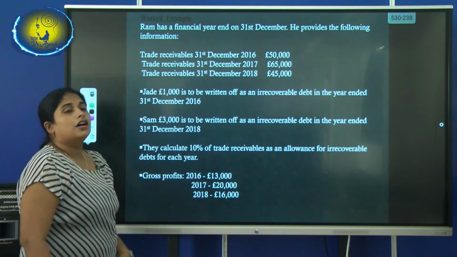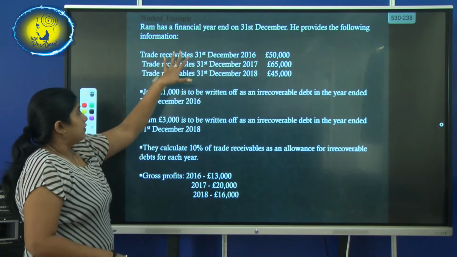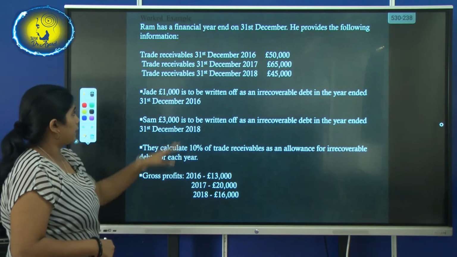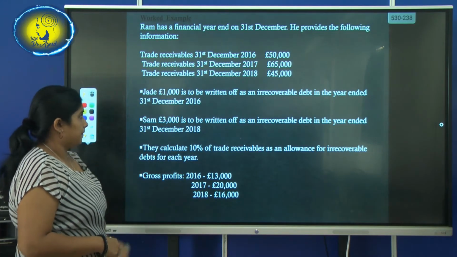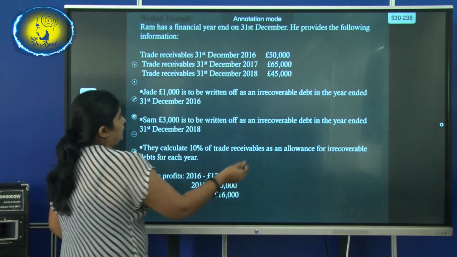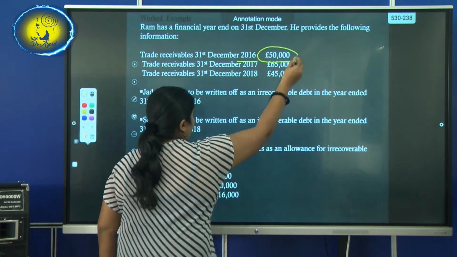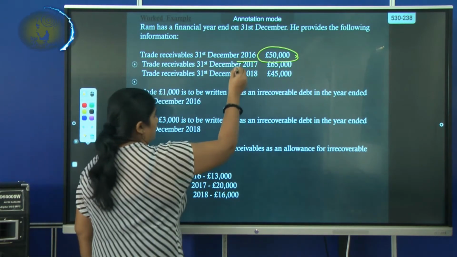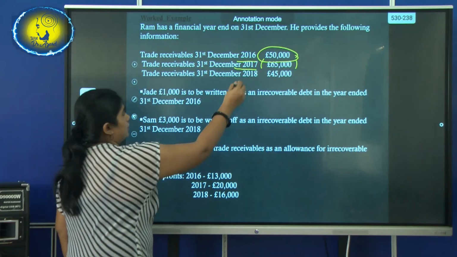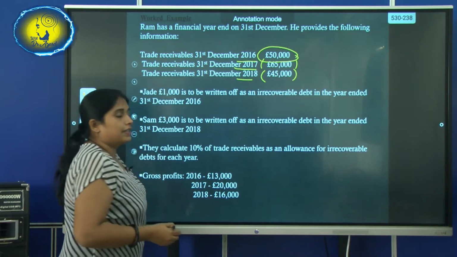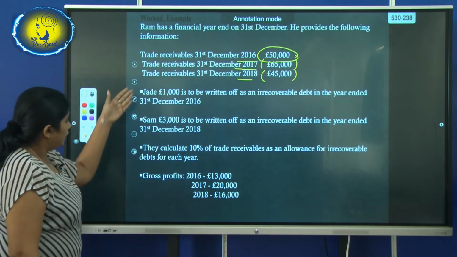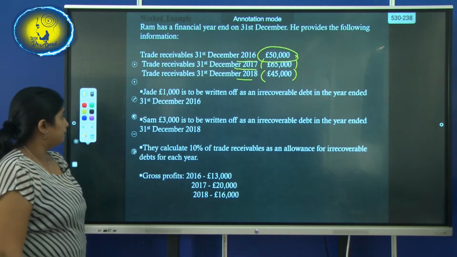Now we'll look at a worked example. Ram's financial year always ends on the 31st December. He has provided details for 3 years. Okay? The first year is 2016. Trade receivables are there, 50,000 pounds. The second year is 2017, has 650. 2018 has a trade receivable balance of 45,000 pounds.